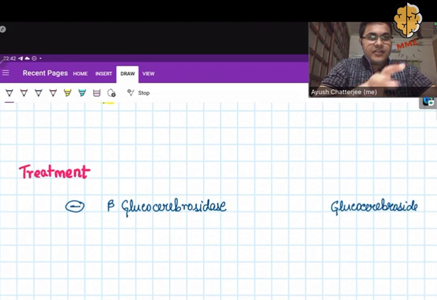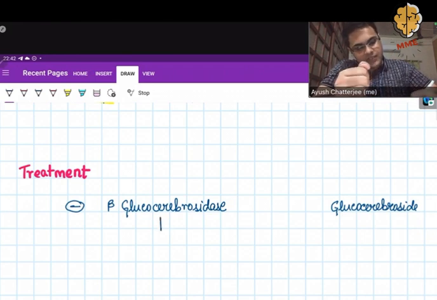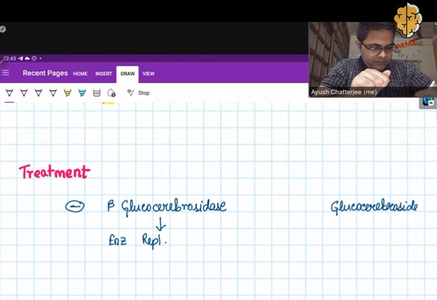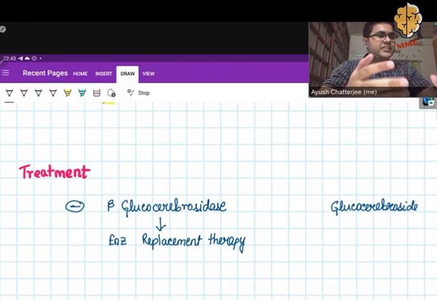Now we can treat the patient in two ways. The first step, what we can do is we can administer a synthetic or recombinant form of this enzyme, which is known as the enzyme replacement therapy. So since the enzyme is deficient, we will give a recombinant or synthetic form of the enzyme.